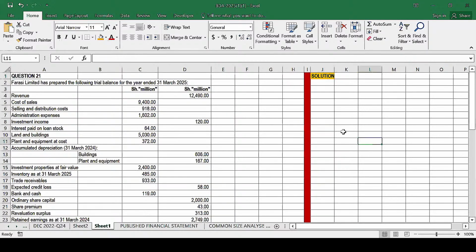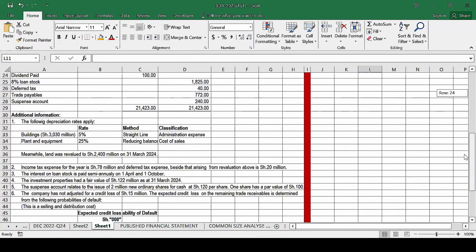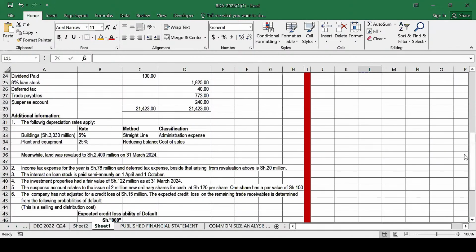Okay, but before we prepare what is required, I want us to go through the additional information. Are there some workings we need to do? So in the additional information, you are told the following depreciation rates apply.